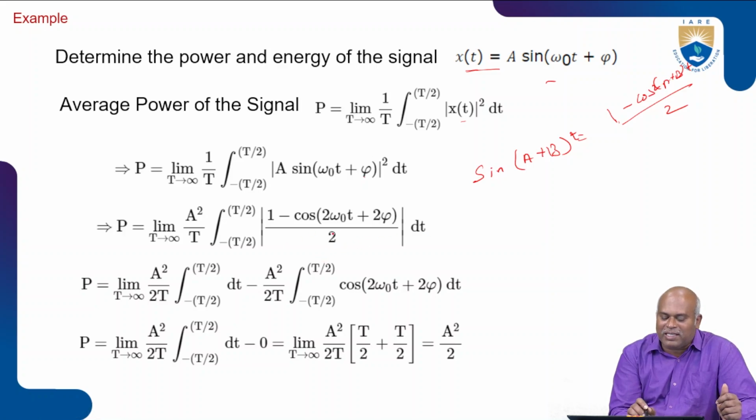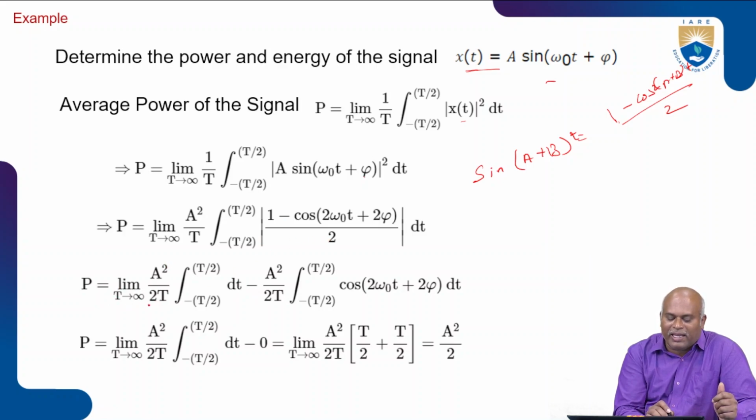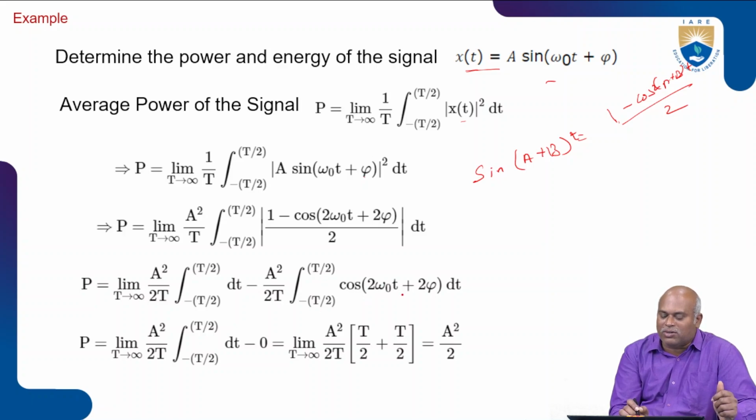Then we may separate the two cases present here. 1 minus cos of 2 omega 0 t plus 2 pi by 2. This 1 by 2 I separated out. So there is limit T tends to infinity A square by 2T, integration of minus T by 2 to plus T by 2, and the remaining is only dt. Minus A square divided by 2T, integration of minus T by 2 to plus T by 2 of cos of 2 omega 0 t plus 2 pi dt.